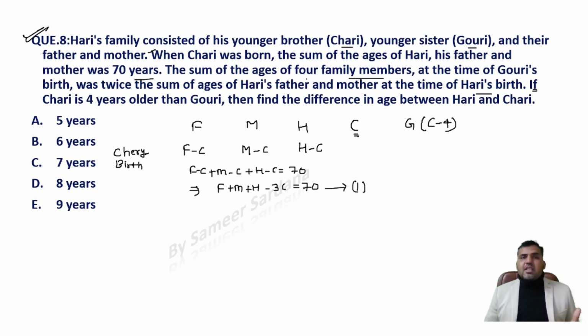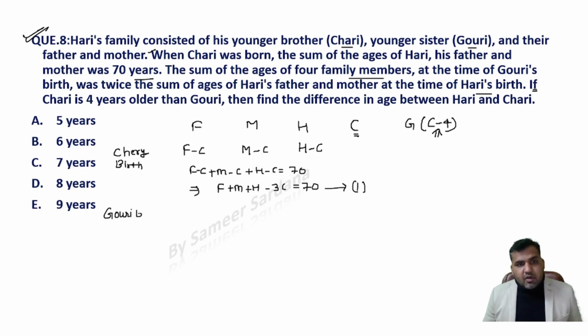Now the sum of ages of the 4 family members at the time of Gauri's birth. You see that Gauri's age is C minus 4. So at the time of Gauri's birth, guys, make another equation.